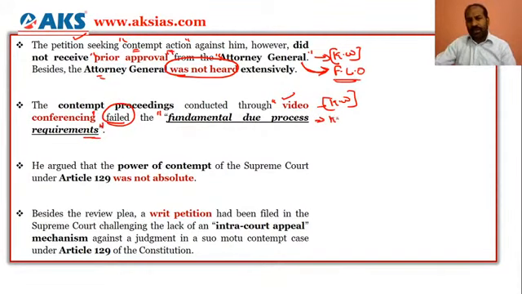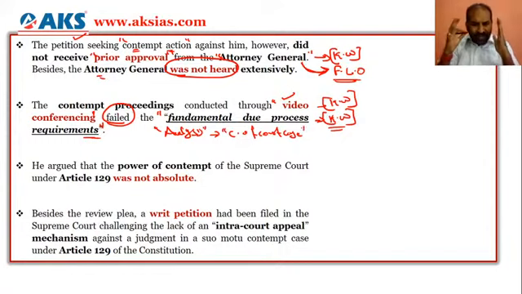This is a very useful, important key phrase for the mains in regards to the analysis, because this contempt of court case of Prashant Bhushan will certainly open up a Pandora's box in the judicial system itself.